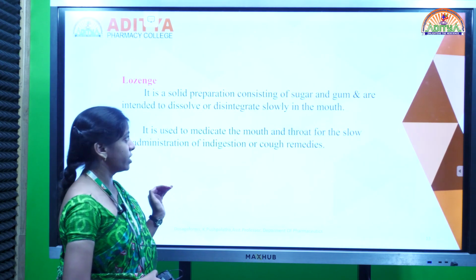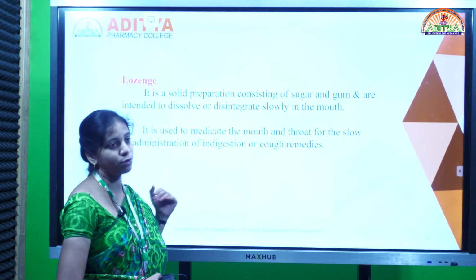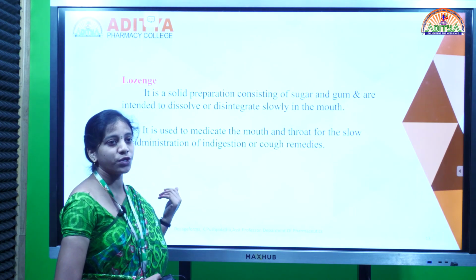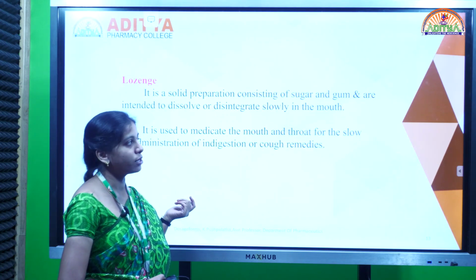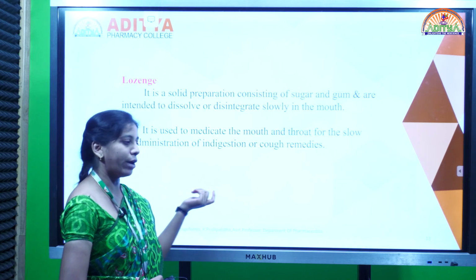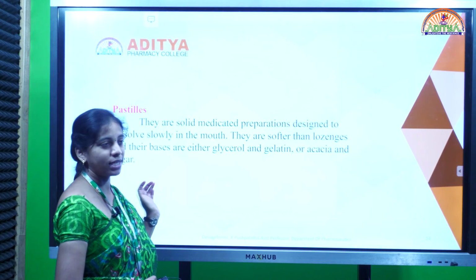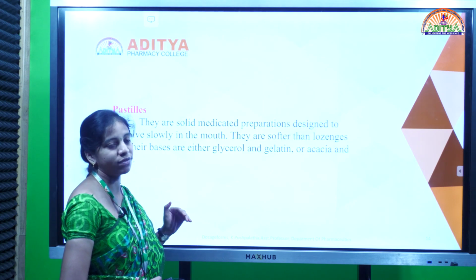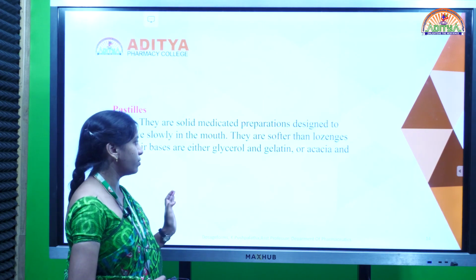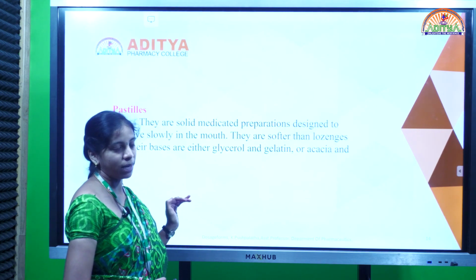Next one is lozenges. Lozenges consist of medicament along with sugar and gum. They are softer in texture and can be slowly dissolved in the mouth. They can be used to treat throat infections as well as mouth infections, and also for cough remedies. Whereas pastils are the same as lozenges, but more soft than lozenges, and consist of glycerol and gelatin or acacia and sugar along with the medicament.